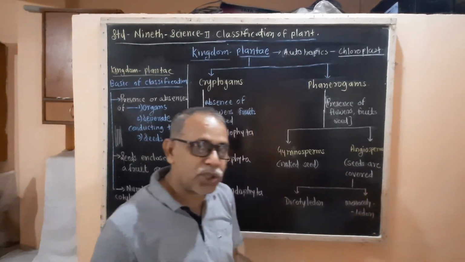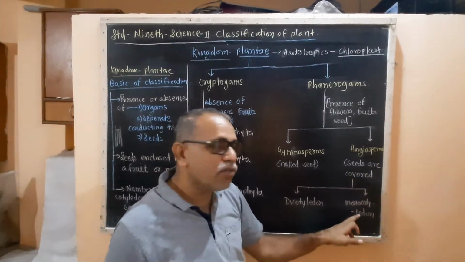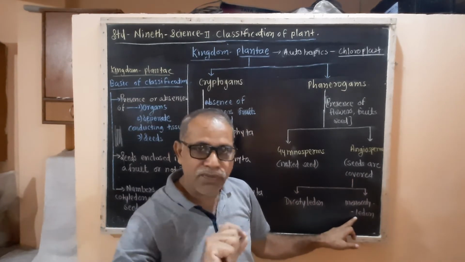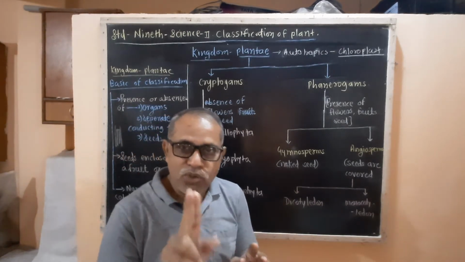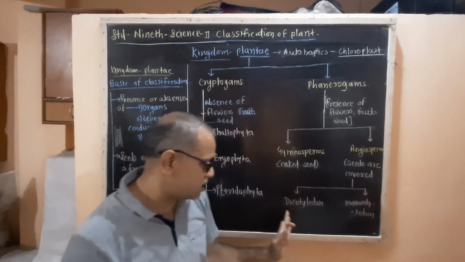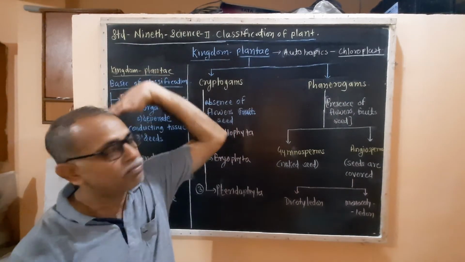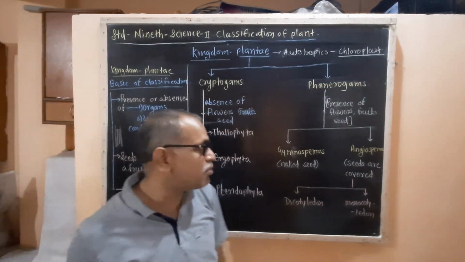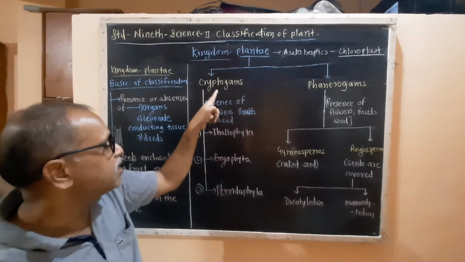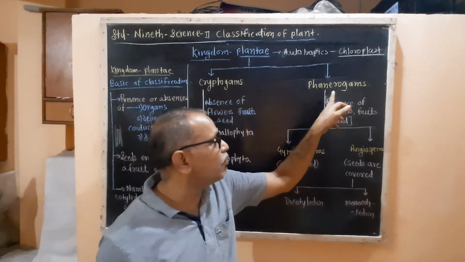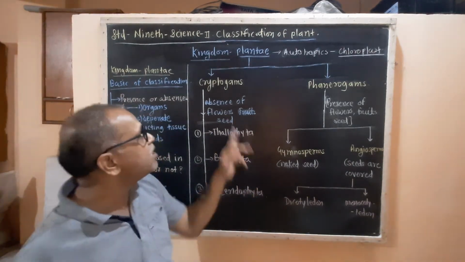And these angiosperms are also classified into two groups on the basis of cotyledons they are having. If they are having one cotyledon, they are named monocotyledons. While if they are having two cotyledons, that is two equal halves in the seeds, then this type of seeds are dicotyledon angiosperm, phanerograms, plantae. So this is more details about the classification. We are going to see in the next lecture the cryptograms, and one more lecture we will need, that is the phanerograms. So in the next lecture we are going to see about the cryptograms.